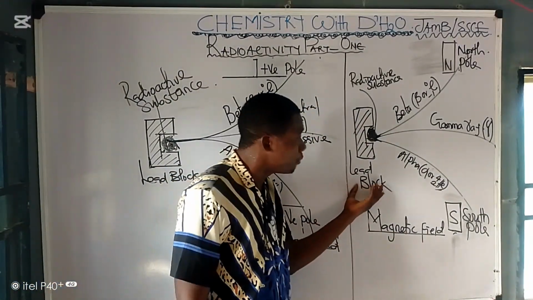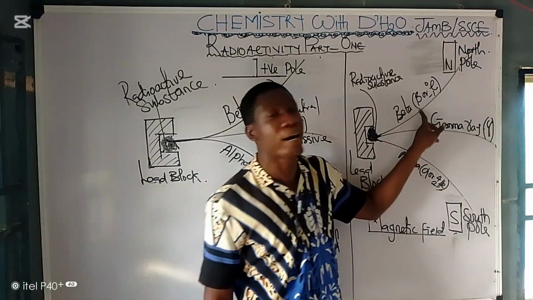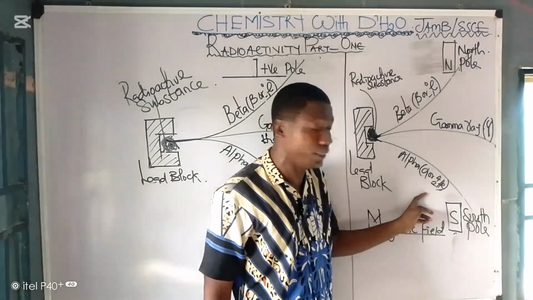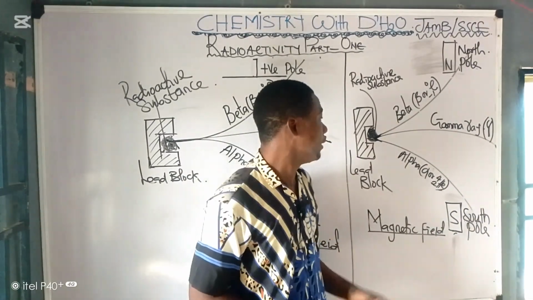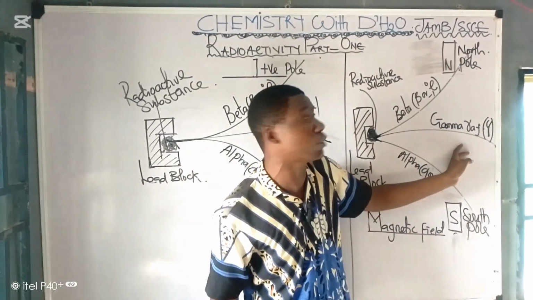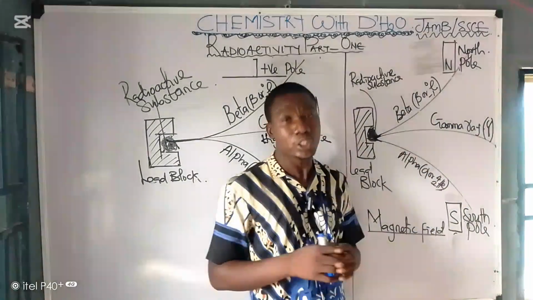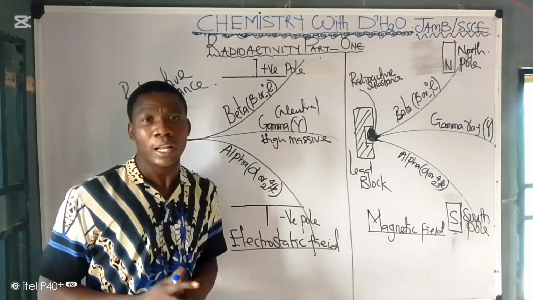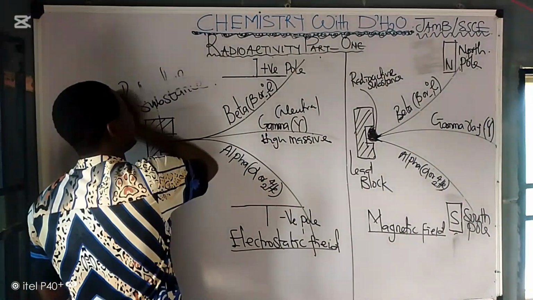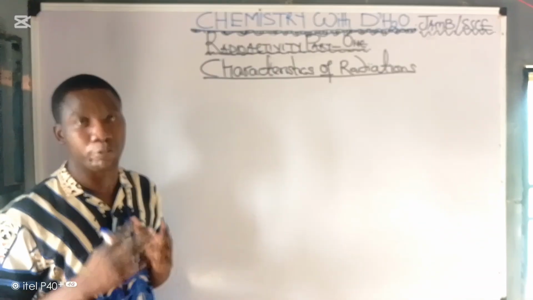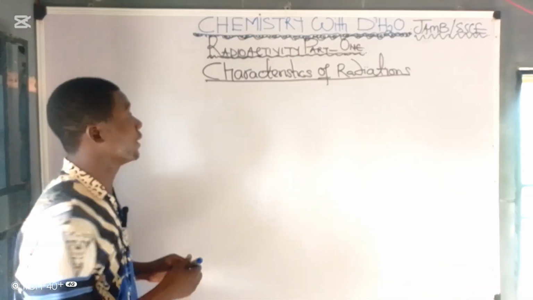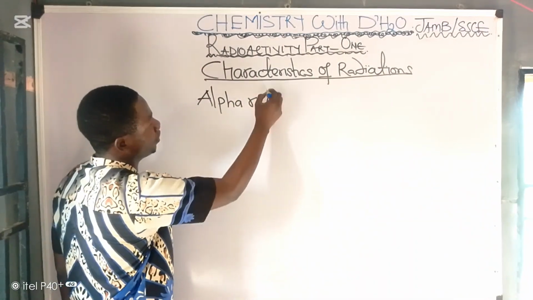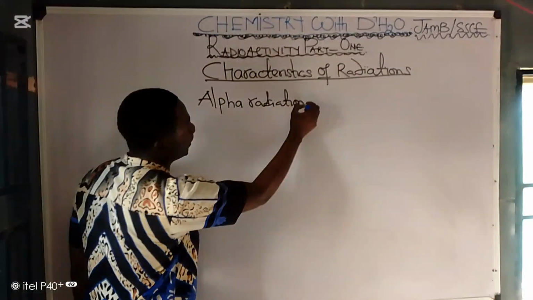The same lead block that we have here, look at the beta particle. It is deflected towards the north pole, while your alpha particle is deflected towards the south pole. Then you discover that the gamma rays are neither deflected towards the north pole nor the south pole. So this must be taken under what? Consideration. Let's look at this quickly. Let's look at the characteristics of radiation. We are going to begin with the characteristics of alpha radiation.